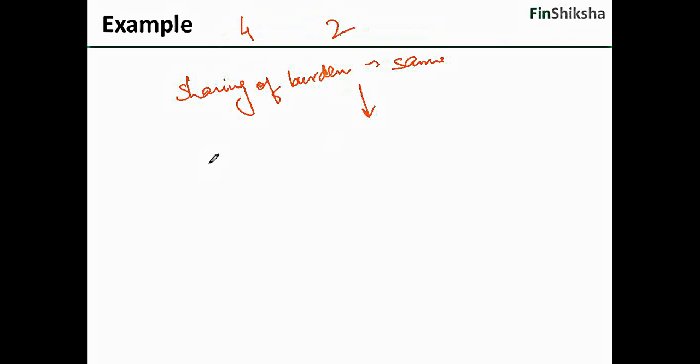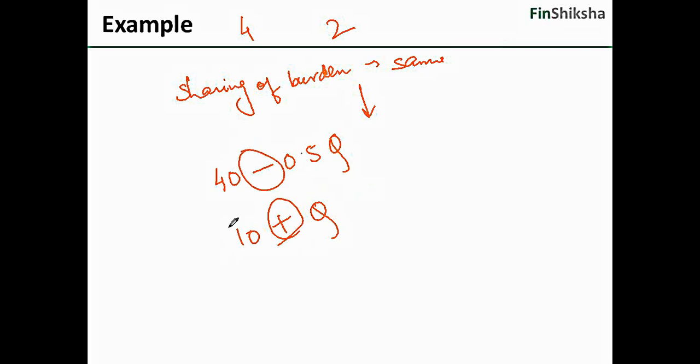Now what is the proportion? Let's try and understand these equations. The first equation was this. The second equation was this. Ignore the signs for a moment. You will note that this has 0.5 as the coefficient of quantity and this has 1 as the coefficient of quantity, which means the ratio of how much they would bear would also be 0.5 by 1, which effectively means that the burden that the consumer will bear will be half of the burden that the producer will bear.